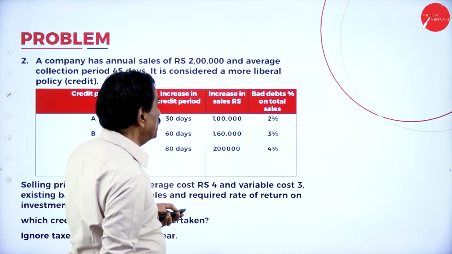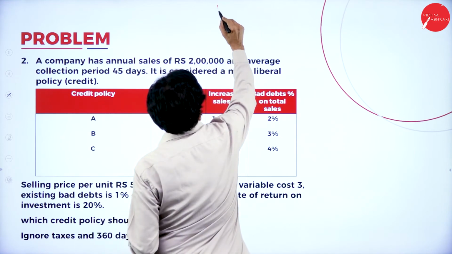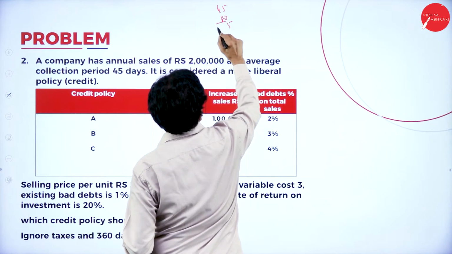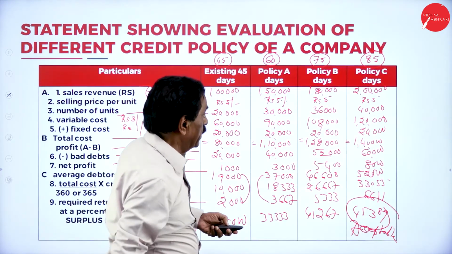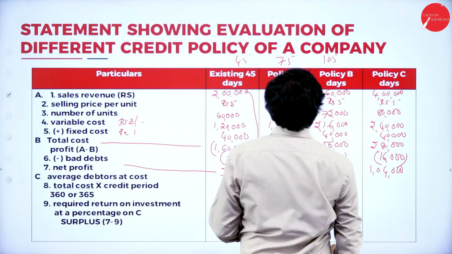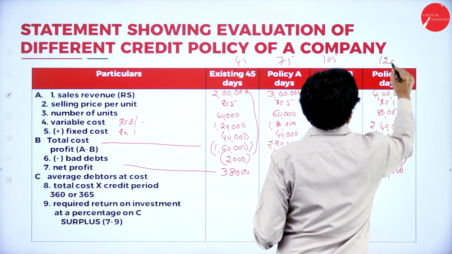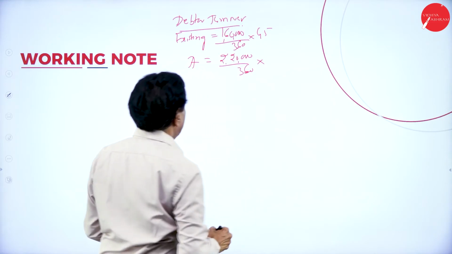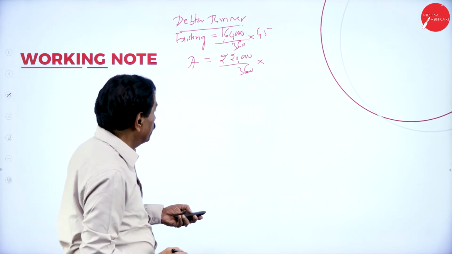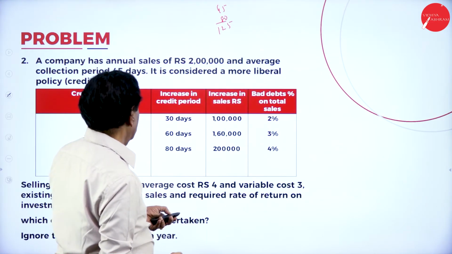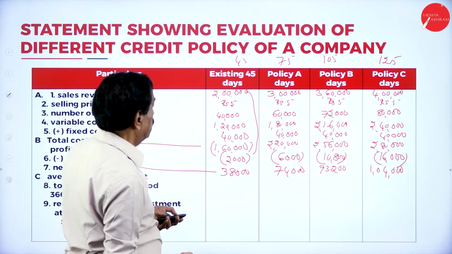Last one 80 days, 45, 80, 125 days. 45, 75, 125 days. Existing 2 lakh 20, 360. 30 days means 75 days.